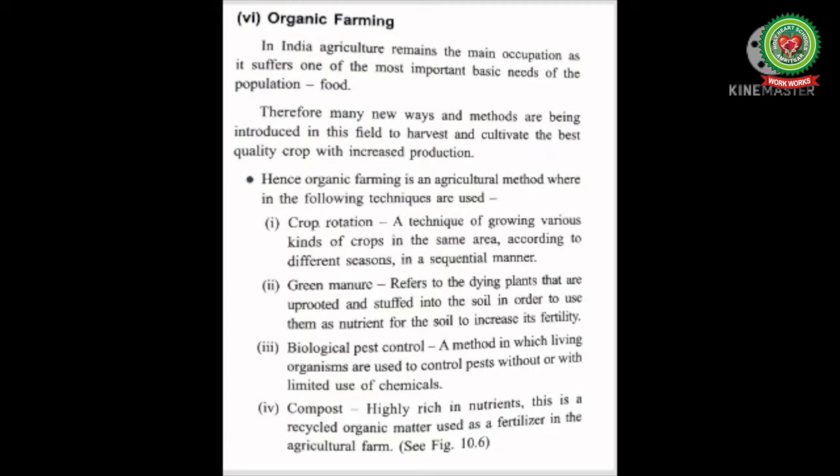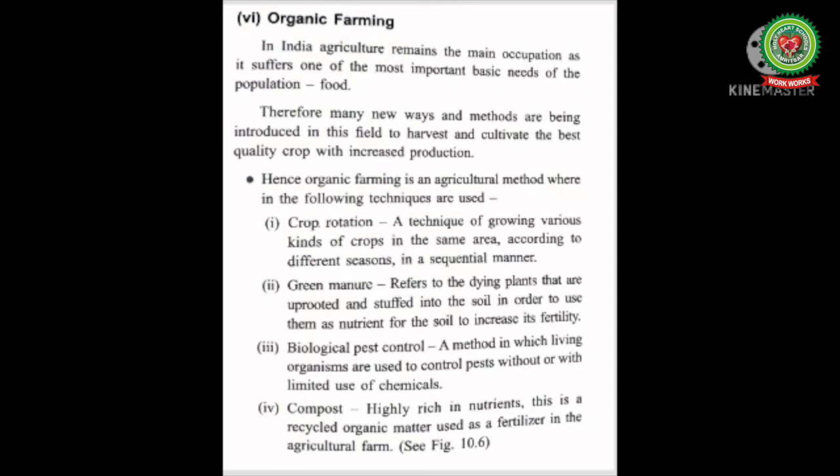Crop rotation, a technique of growing various kinds of crops in the same area according to different seasons in a sequential manner. Green manure refers to the dying plants that are uprooted and stuffed into the soil in order to use them as a nutrient for the soil to increase its fertility.